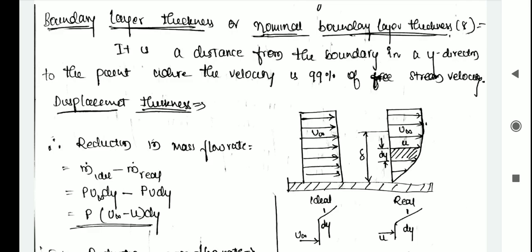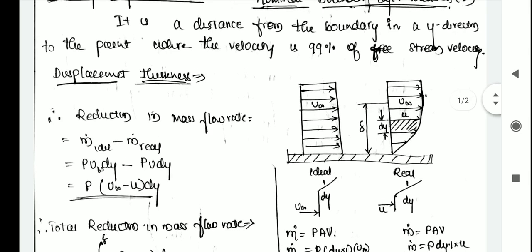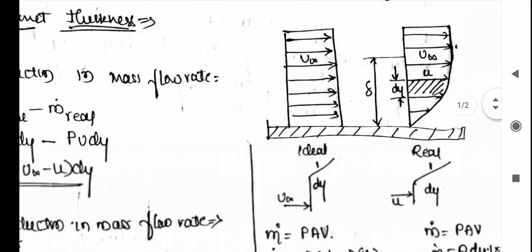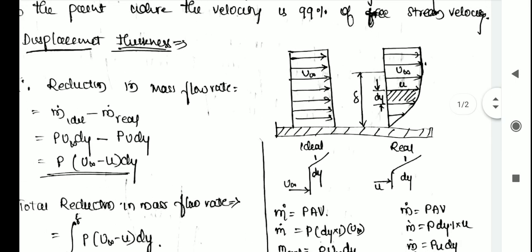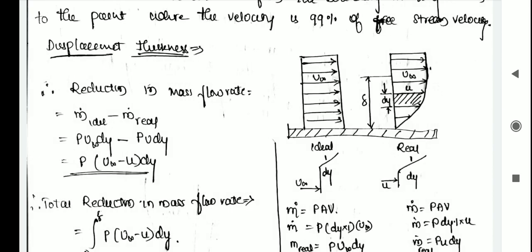Boundary layer thickness is the distance from the boundary in the y direction to a point where the velocity is 99% of the stream velocity. First we move on to displacement thickness. As you can see from this velocity profile, the first one is for the ideal case and the second one is for the real case. First we have to find m.